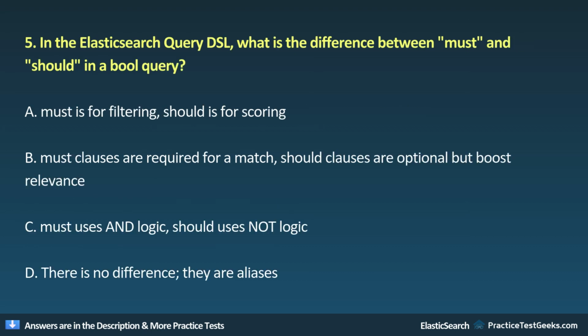5. In the Elasticsearch query DSL, what is the difference between must and should in a Bool query? A. Must is for filtering, should is for scoring. B. Must clauses are required for a match, should clauses are optional but boost relevance. C. Must uses and logic, should uses not logic. D. There's no difference, they are aliases.